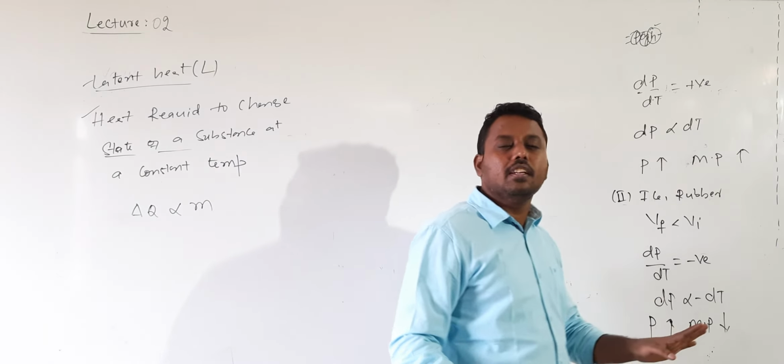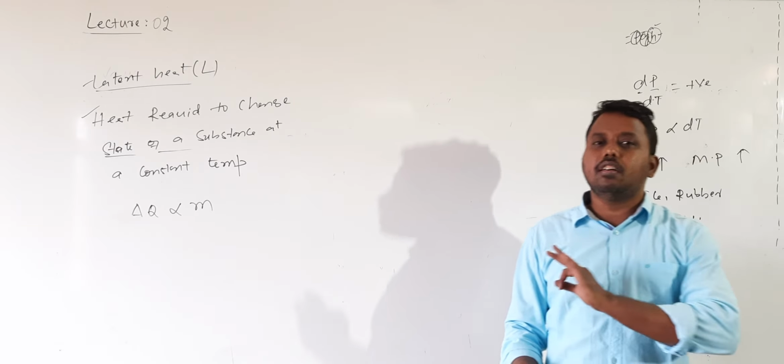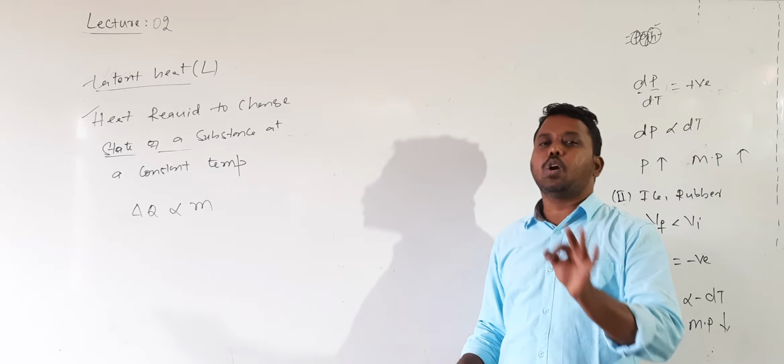In both cases, the same heat is not required to change its state. So the heat supplied is directly proportional to mass. To remove the proportionality, Q = m times a proportionality constant L, where L is ΔQ divided by m. We can also write it as Q divided by m.